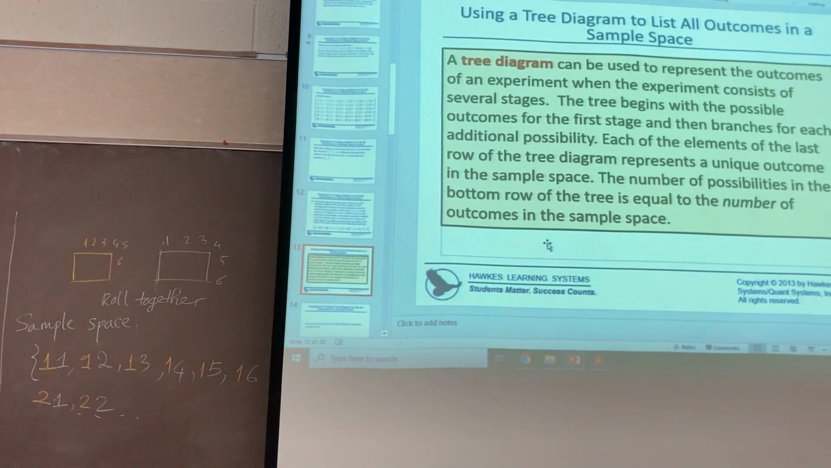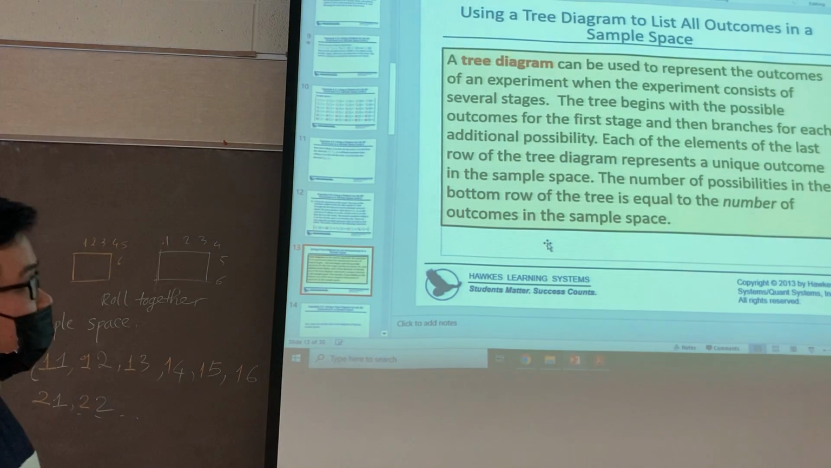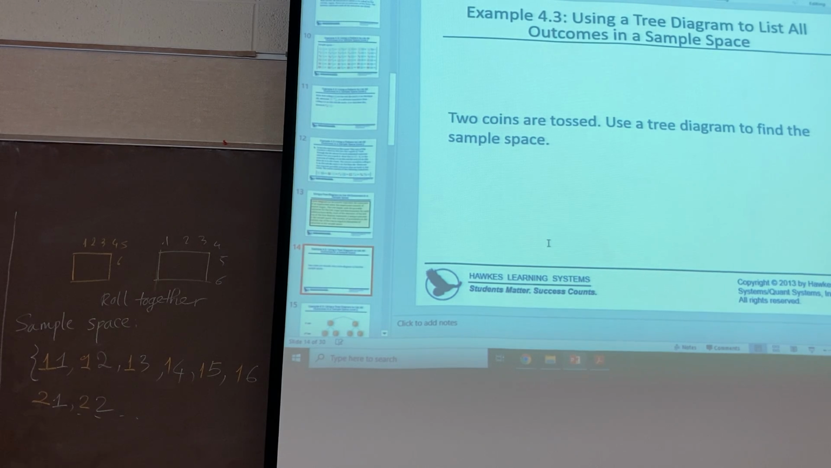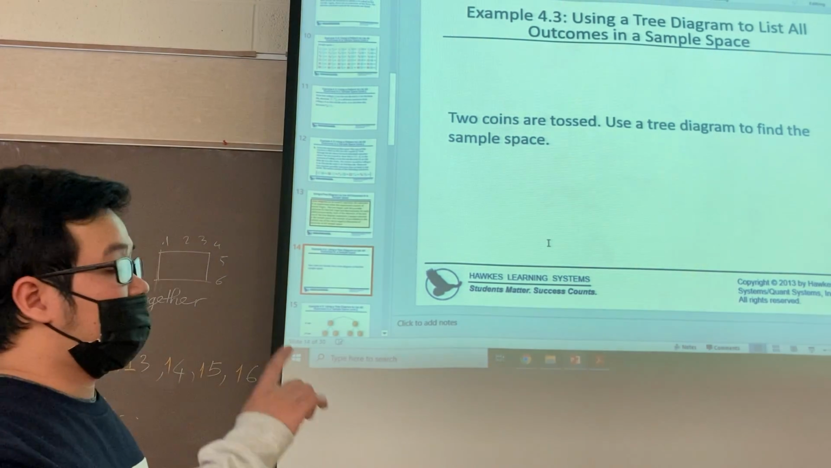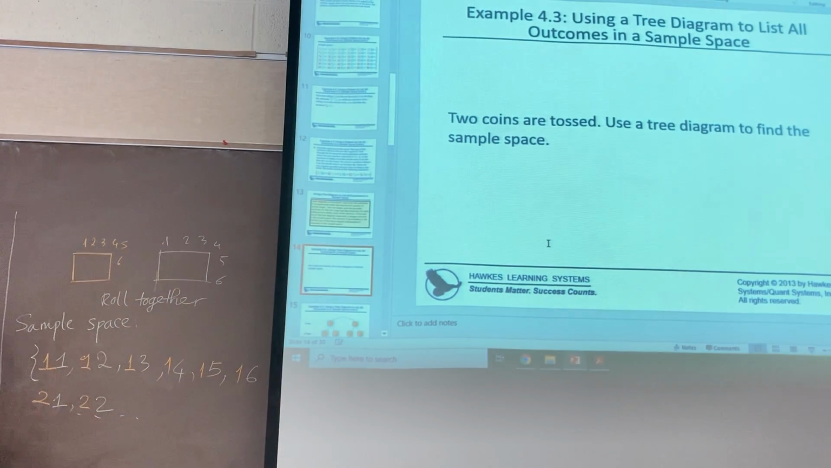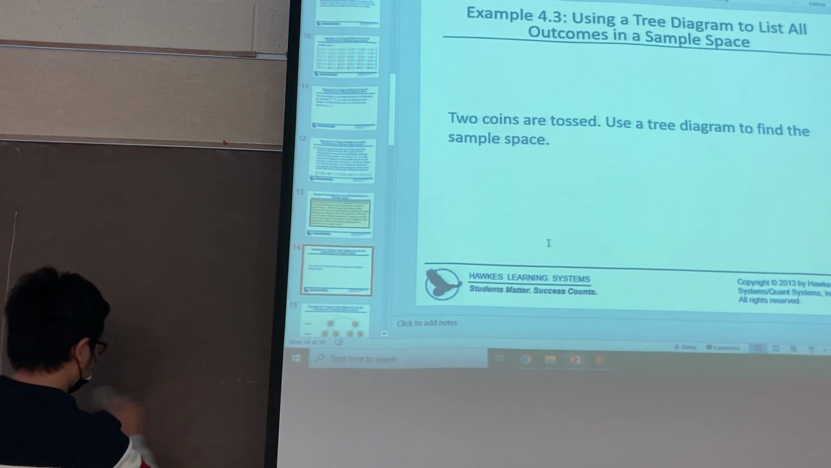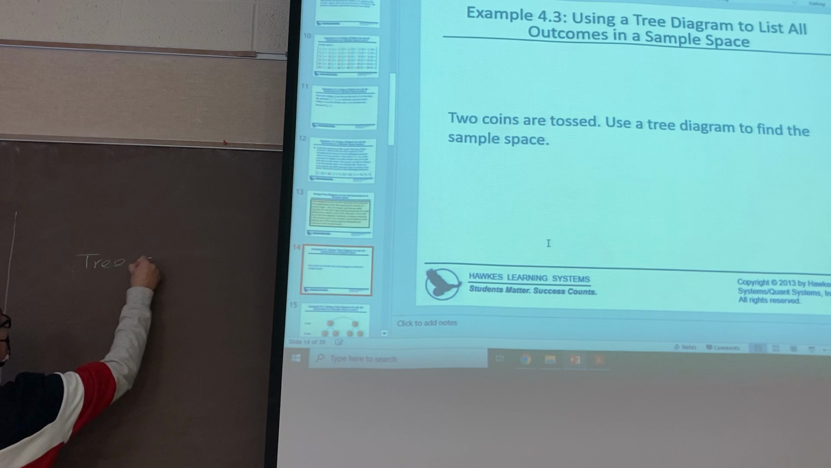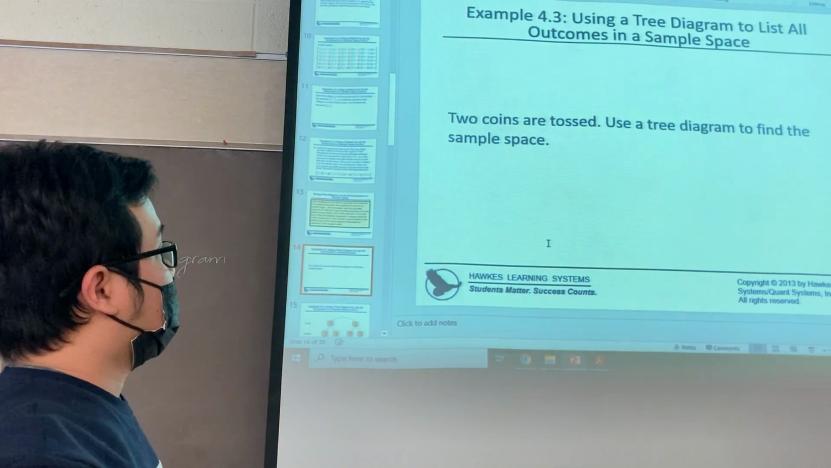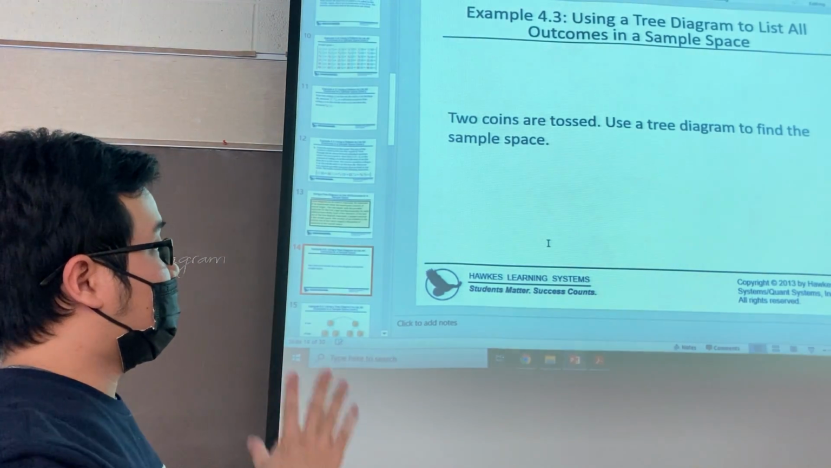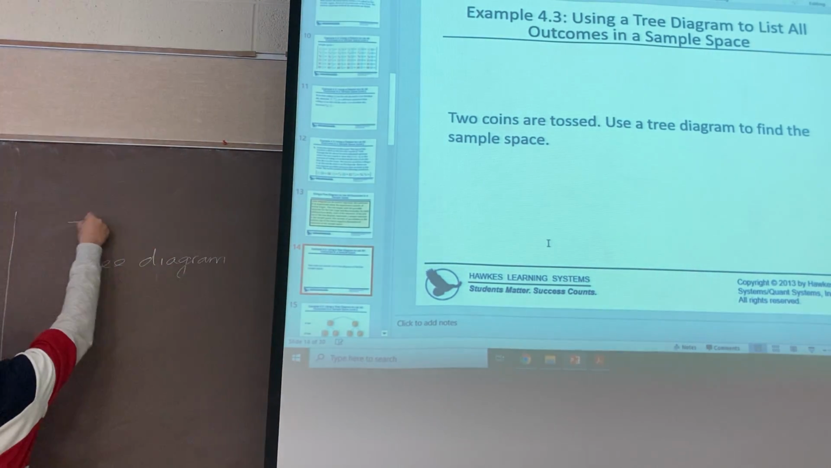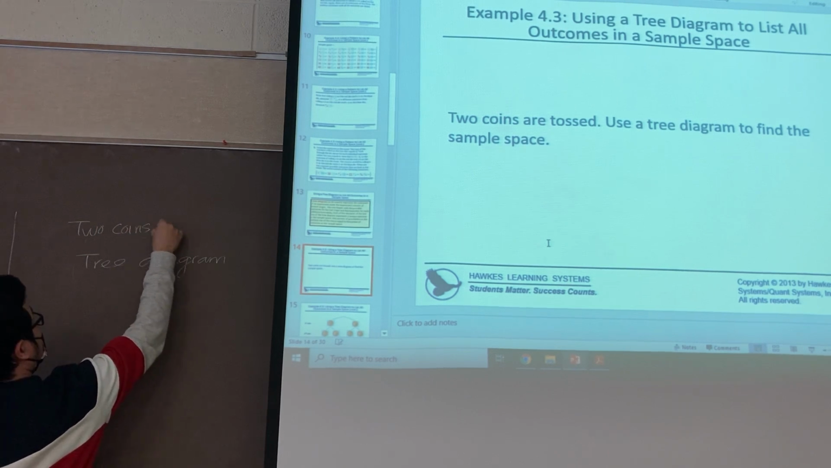Okay, how to do that? I will give you an example for you to understand what the tree diagram is. For example, they will ask you about 2 coins. I will give you the beginning example, a very simple example, and you will understand what the tree diagram is. So here, the experiment is 2 coins are tossed, and use the tree diagram to find the sample space.